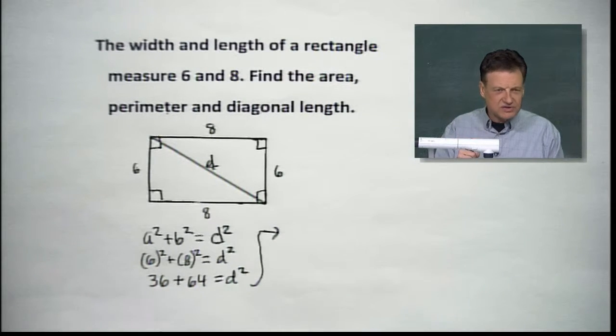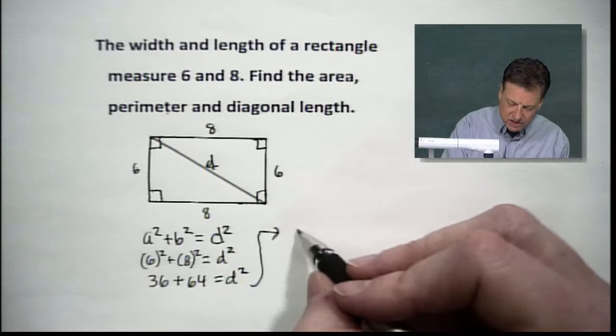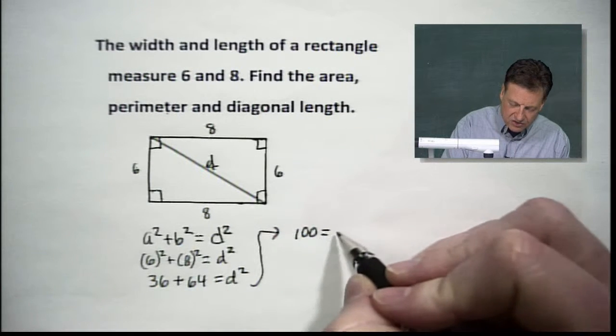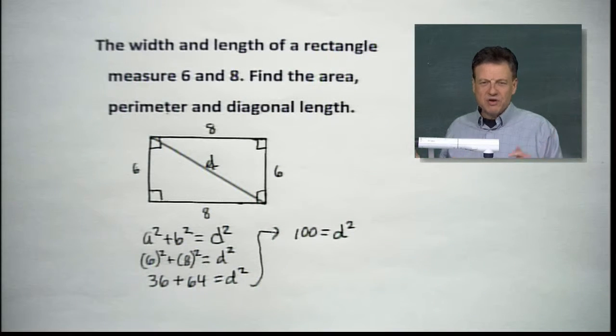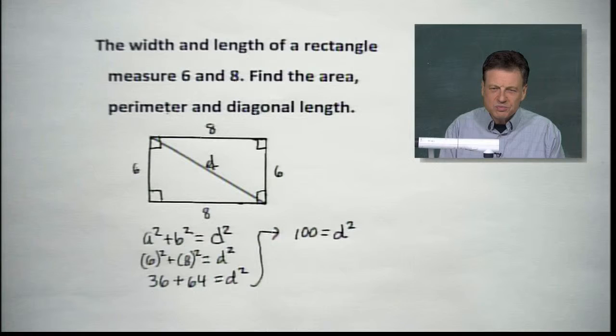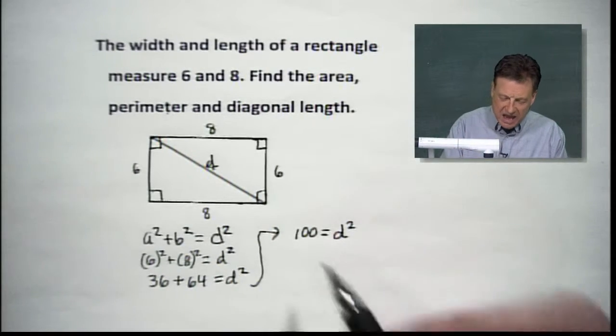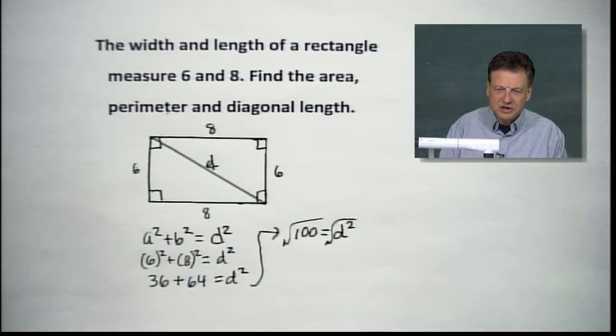36 and 64. Some people say, can you do that in your head? I hope you can. It's simply going to give us 100. And 100 equaling our D squared. Now that's nice. Gave you a perfect square. Sometimes I do that, sometimes I don't. But we're going to let it go as a perfect square because that's what it is. And we're going to take the square root of both sides here.